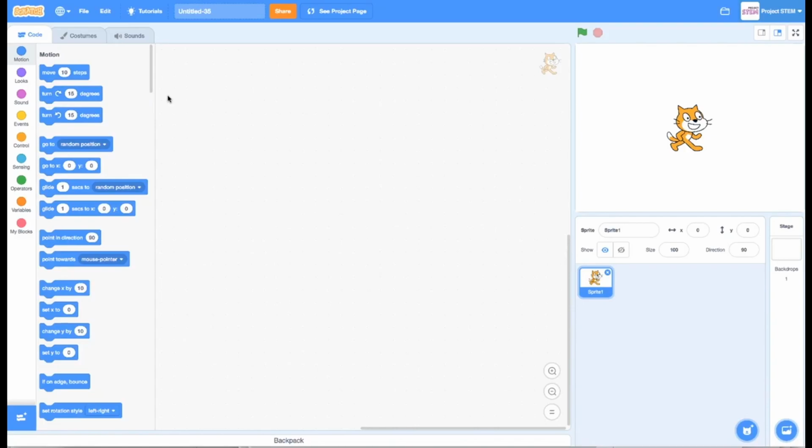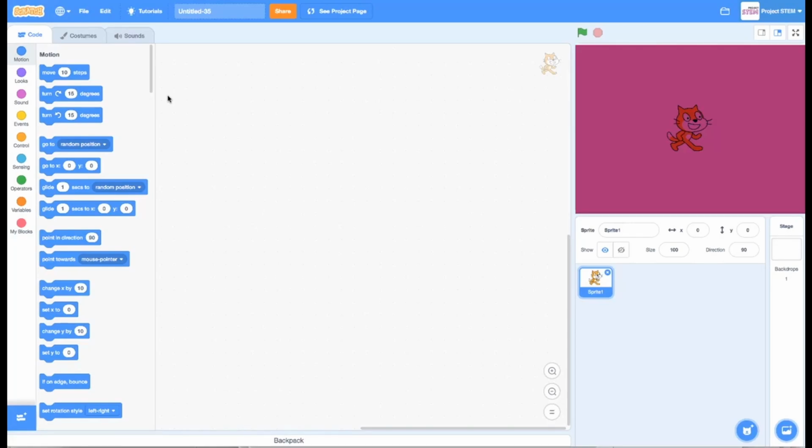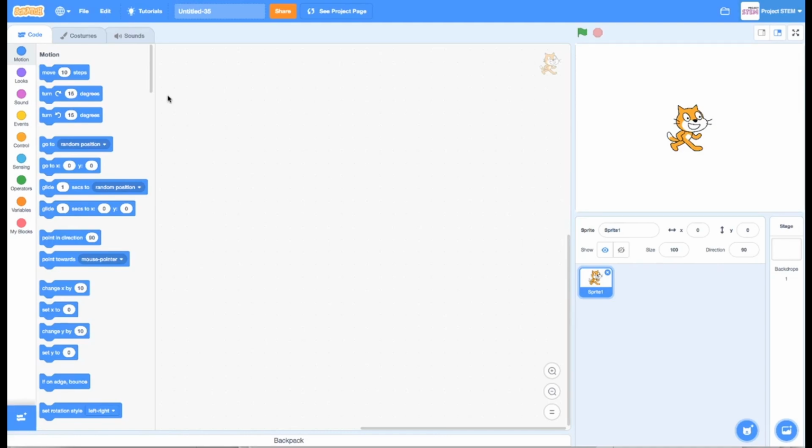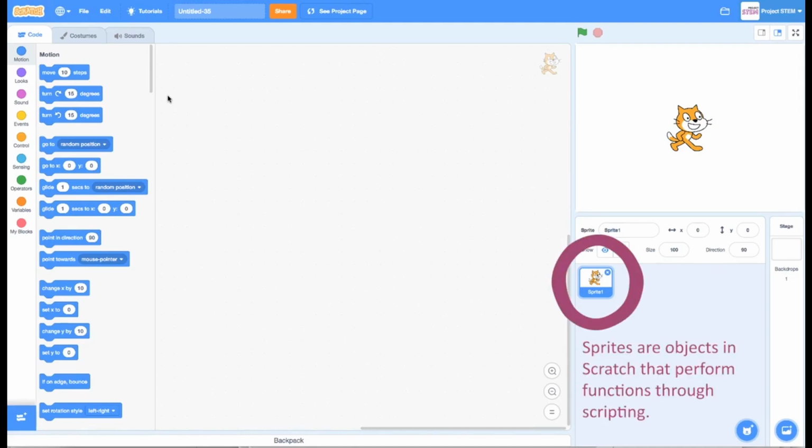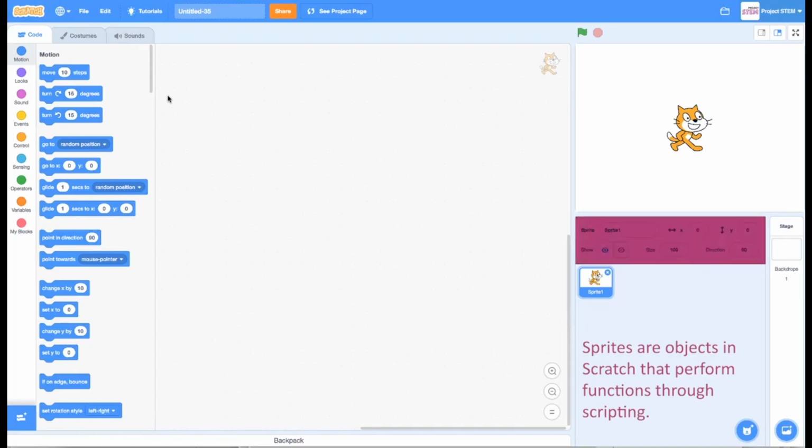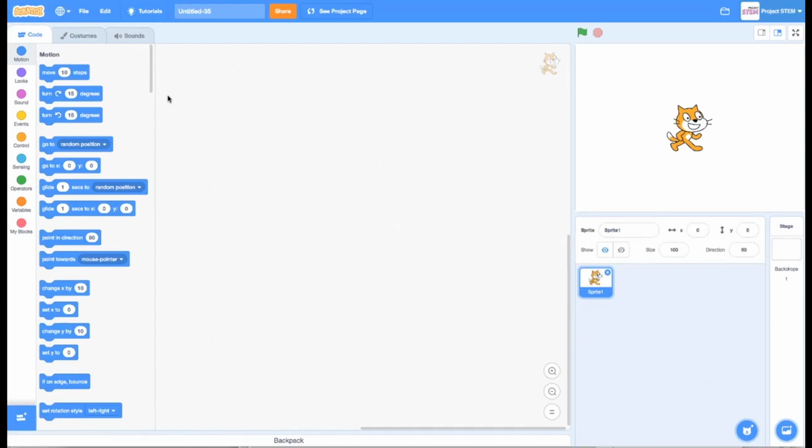Now that you have your account set up, it's time to take a look and see what we can do with Scratch. After you've clicked the Create button, this is the screen that you're going to see. Over on the right-hand side, you're going to see a preview area. That's where you'll see a preview of your program, and you can see the different sprites that are involved in your program and different properties of those sprites. Additionally, you see something called the stage. So let's take a look at these.